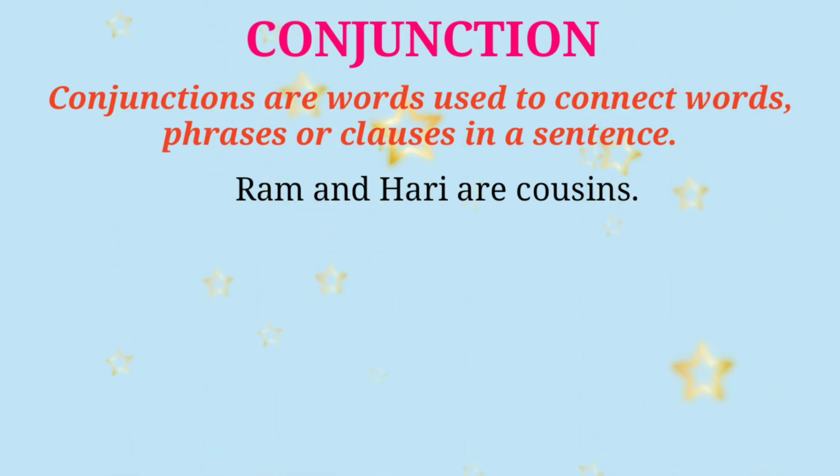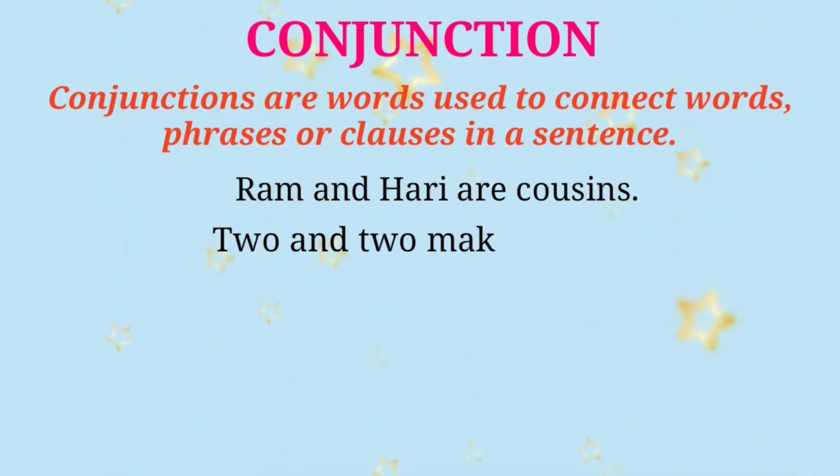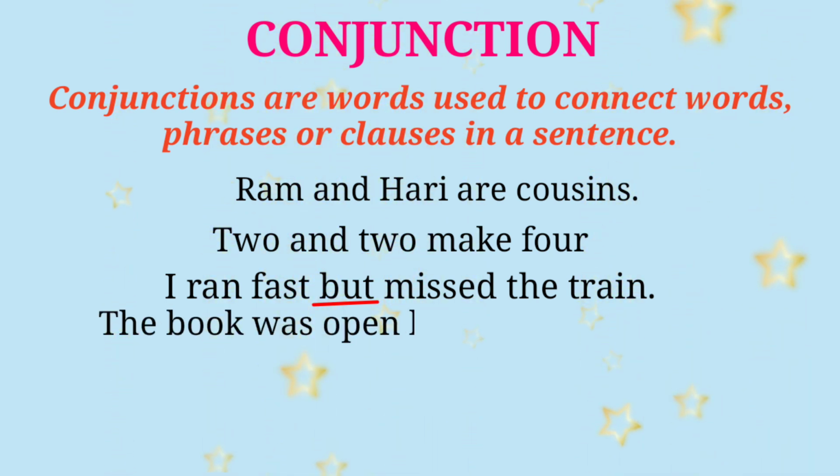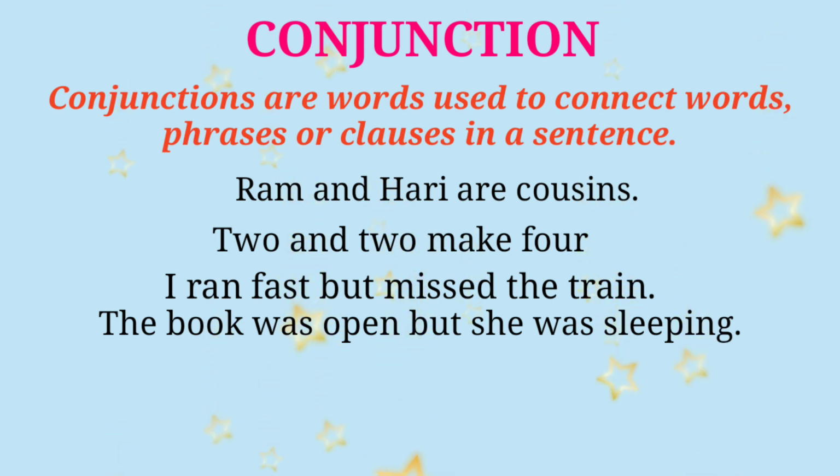Another example, 2 and 2 make 4. Here and is a conjunction. Another example, I ran fast but missed the train. Here but is a conjunction. Another example, the book was open but she was sleeping. Here two clauses are connected by the word but, that's why but is a conjunction.